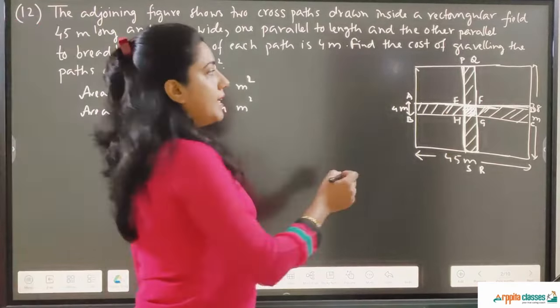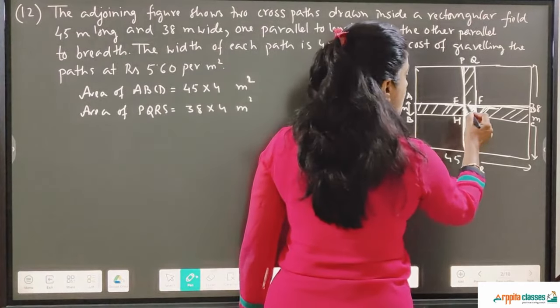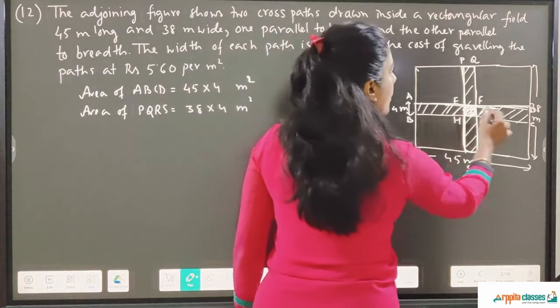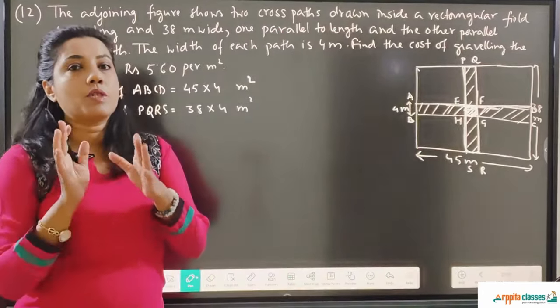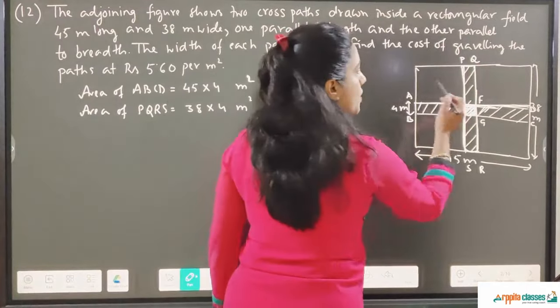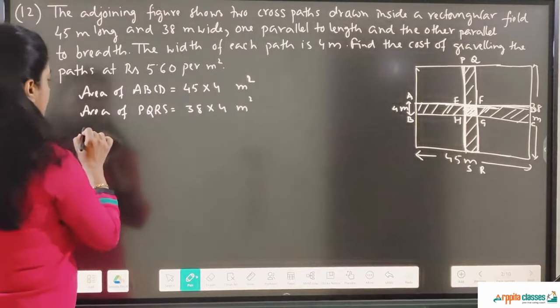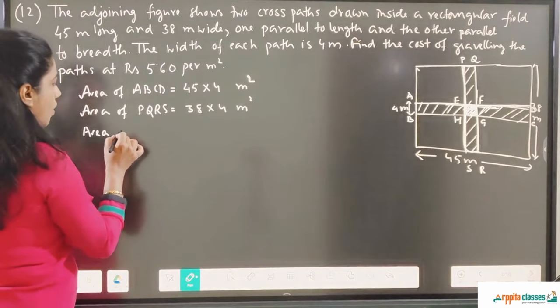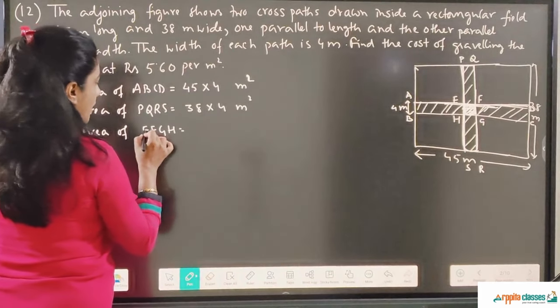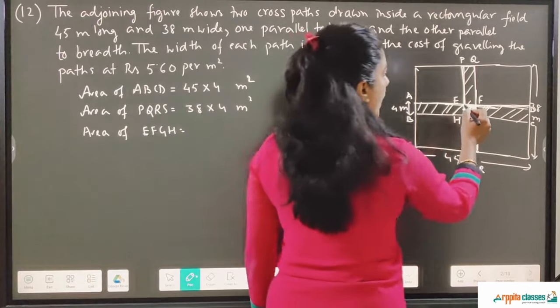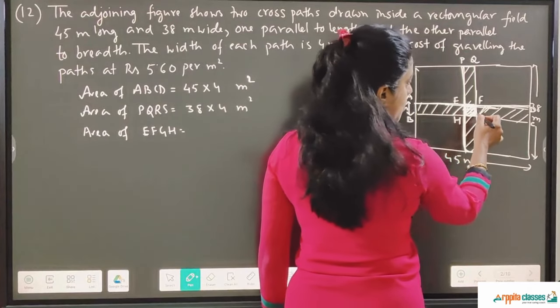But in that case, the area of this square comes twice, once with this path and once with that path. So one time we have to subtract the area of this common region. Area of EFGH: it's a square, this is 4 and this is also 4.